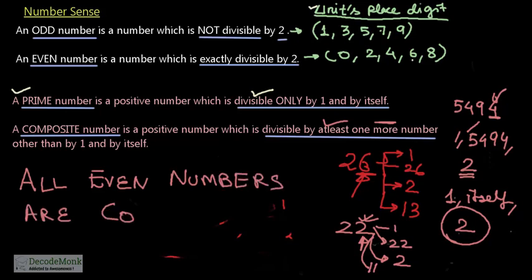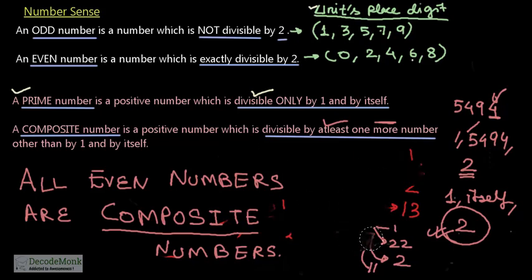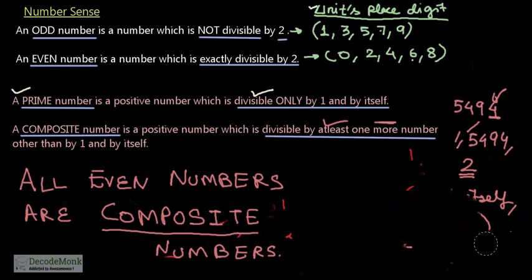are composite numbers. Without any thinking, just by looking at the options, you should be able to answer if you know these rules. All even numbers are composite numbers. The reason being that even numbers are always divisible by 2, therefore these are composite numbers. But there is an exception. Let us try to find out that exception.